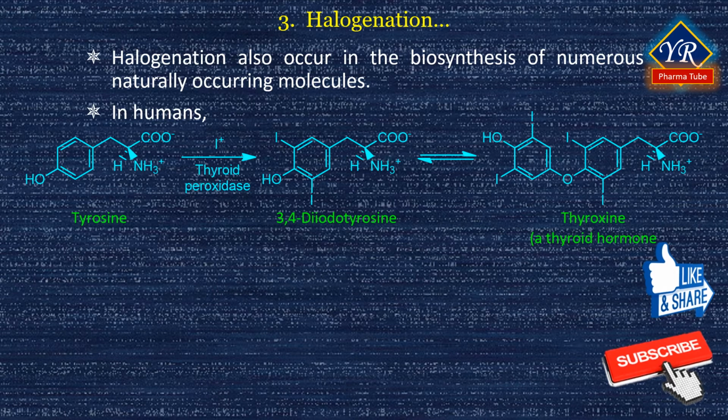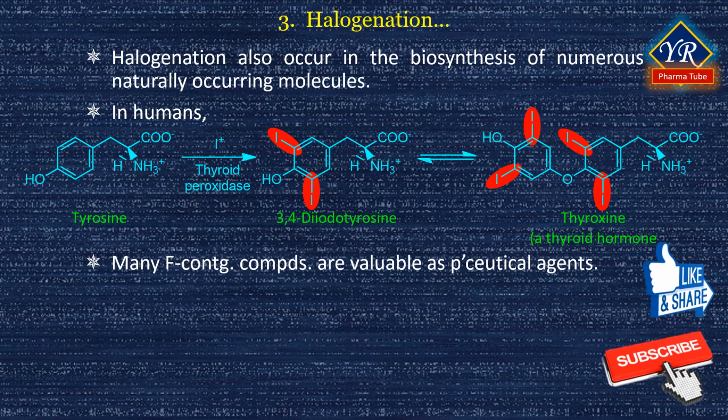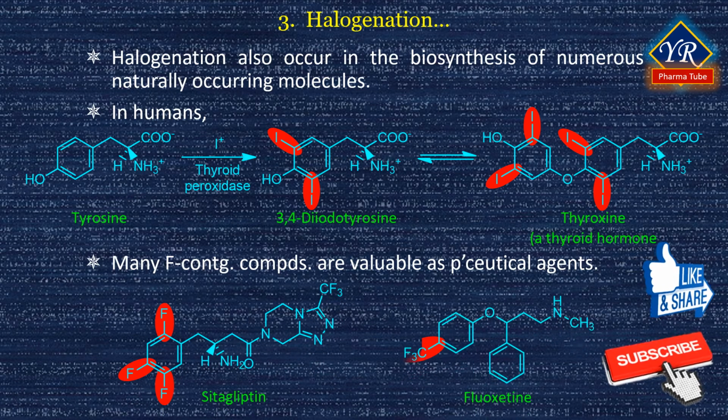The amino acid tyrosine is first iodinated by thyroid peroxidase enzyme and the two of the iodinated tyrosine molecules then couple to form thyroxine. The electrophilic iodinating agent is an iodine species. Many fluorine-containing aromatic compounds are particularly valuable as pharmaceutical agents. Approximately 80 pharmaceuticals now on the market, including 18 of the top 100 sellers, contain fluorine. Sitagliptin, used to treat type 2 diabetes, and fluoxetine, which is an antidepressant, are examples.